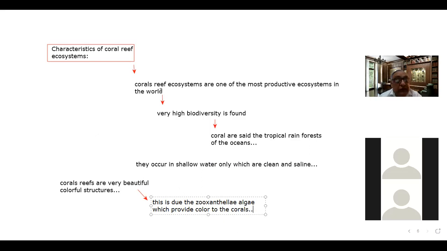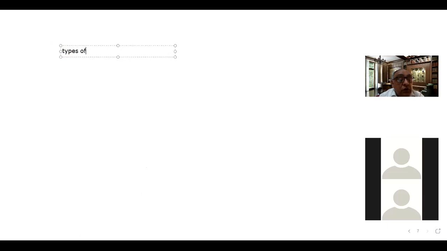Now we will discuss the various types of the coral reefs, or the coral structures. As far as the types of coral reefs are concerned, there are three, four main types. One is known as the fringing reef.